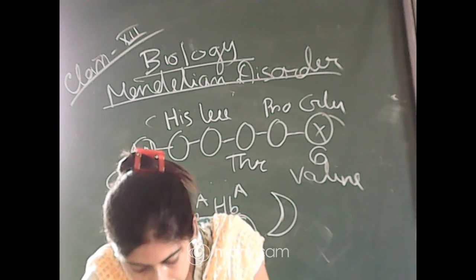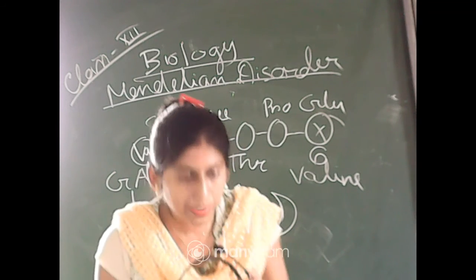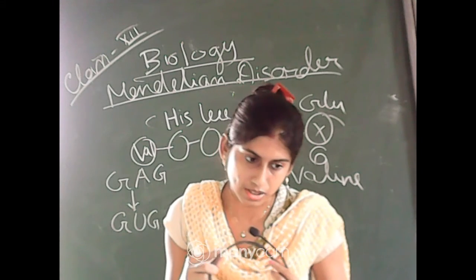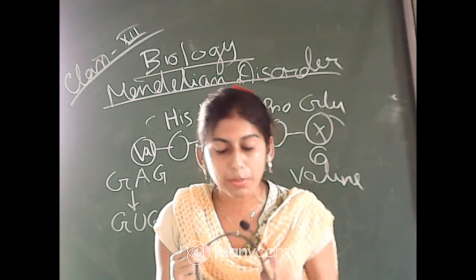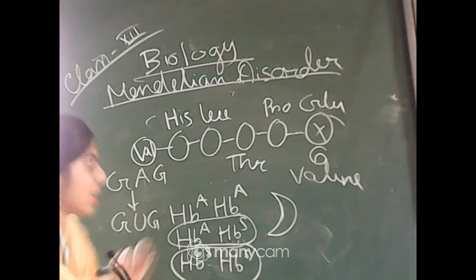Okay, and the person may suffocate faster in a crowded place or in a hilly region because they will be lacking oxygen. Their RBC will not be able to carry a sufficient amount of oxygen. That is all about sickle cell anemia.